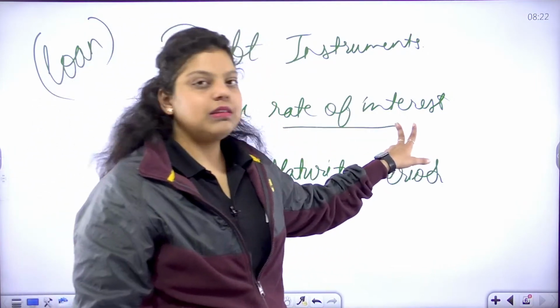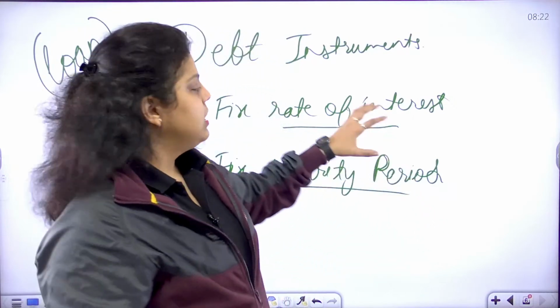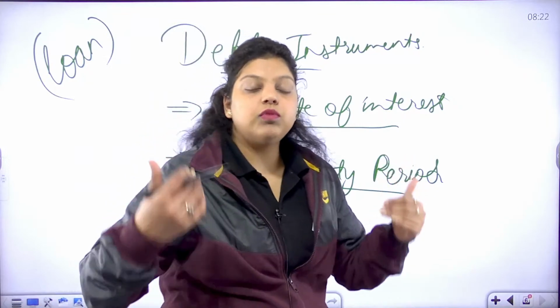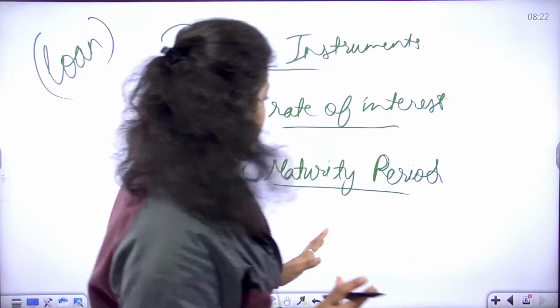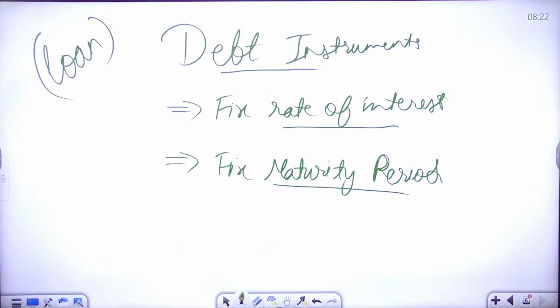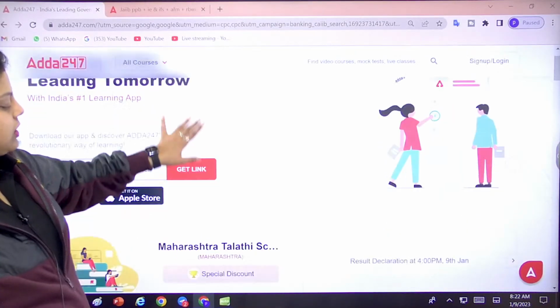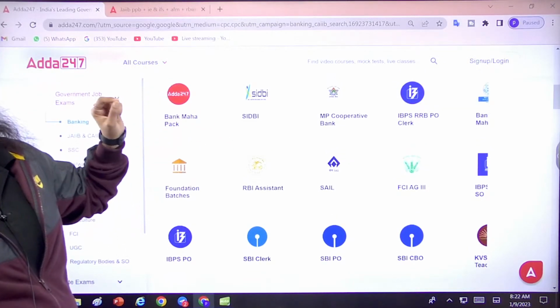Because a fixed rate of interest is coming, and after a certain while your money is definitely going to be returned to you, it is known as a debt instrument. It means the company is taking a loan from the public who invest in that particular company. It is a loan instrument that provides funding to companies, but the company has the obligation to return the money after a certain period of time with the rate of interest.